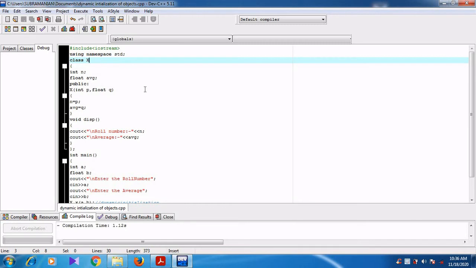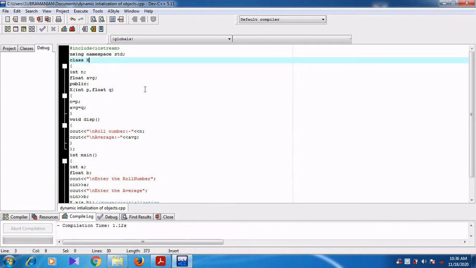That particular name should be given only in uppercase in all the places, because in one place I have given the name as uppercase. So I should follow it in all the places till the end of the program.